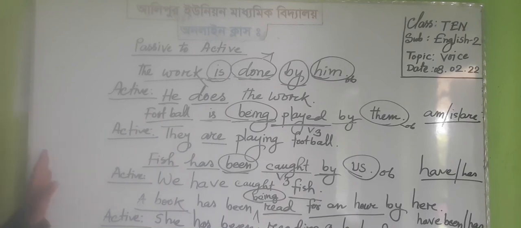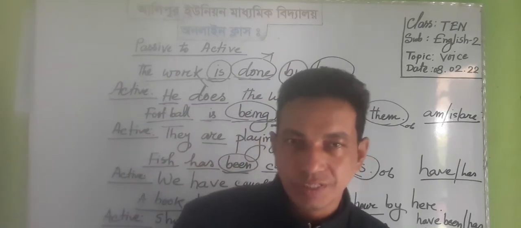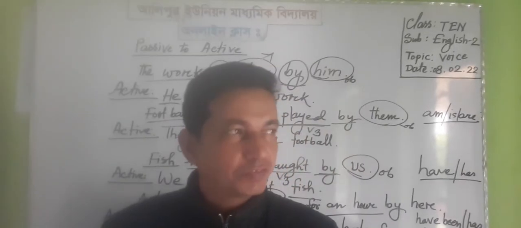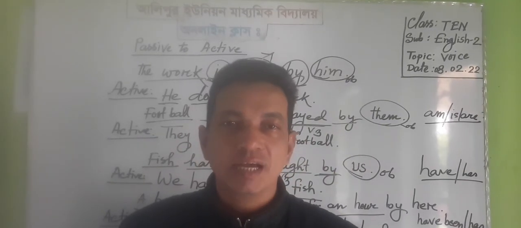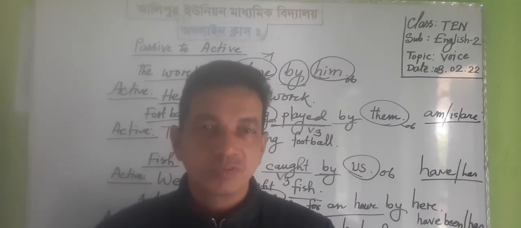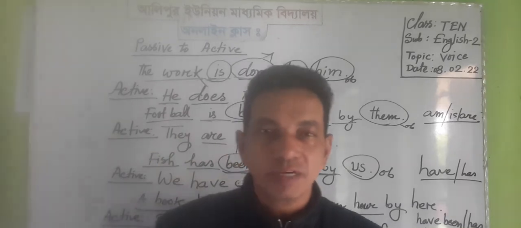This is the rule of four tenses at a stretch. Okay, dear students, this tense is called present tense, and you know that present tense is divided into four groups: present indefinite, present continuous, present perfect, and present perfect continuous.